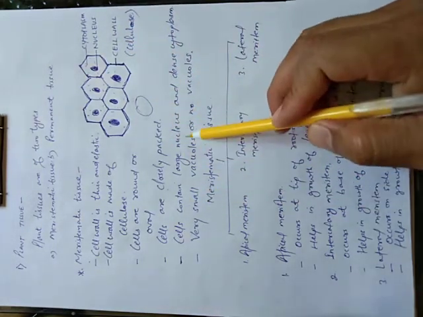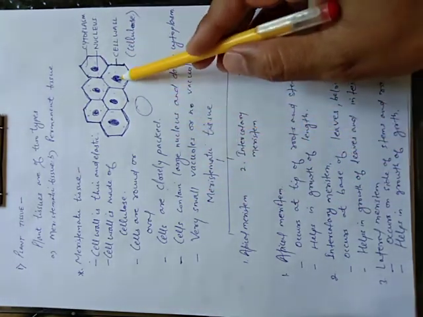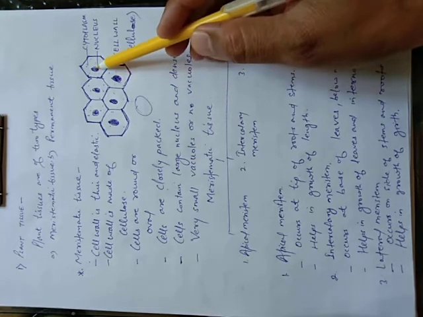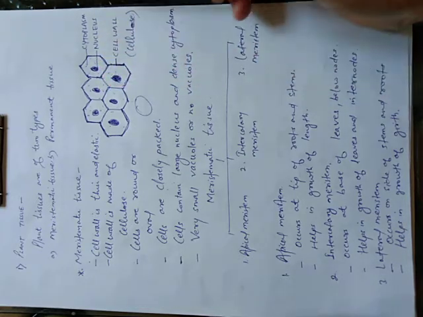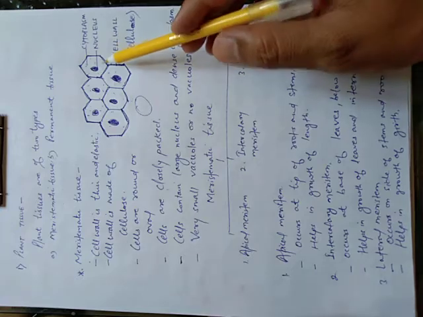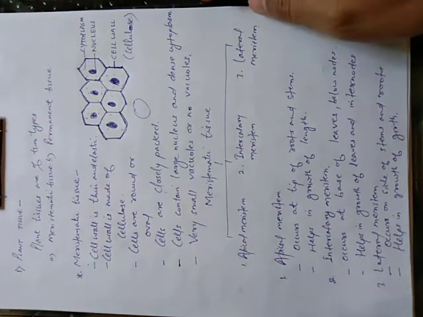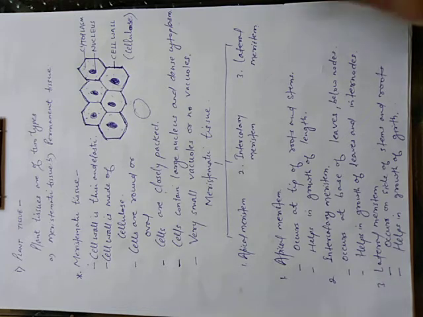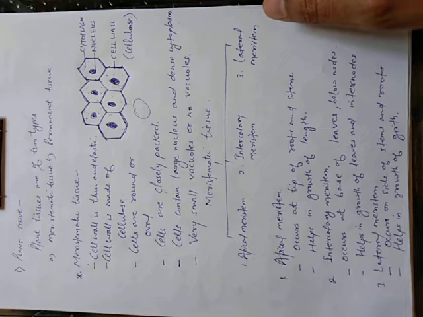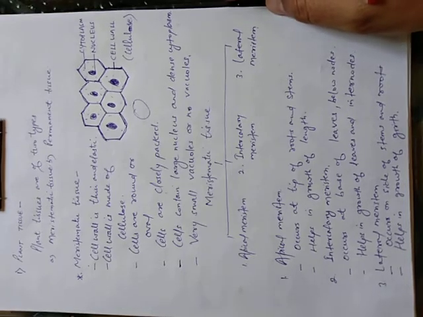The cell contains a large nucleus. This one is the nucleus. And the cytoplasm is dense, means it contains a lot of cytoplasm. Now students, one cell organelle, already you have gone through in your previous classes: vacuoles. They are also round bodies present inside the cell.